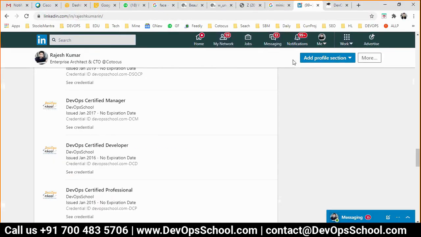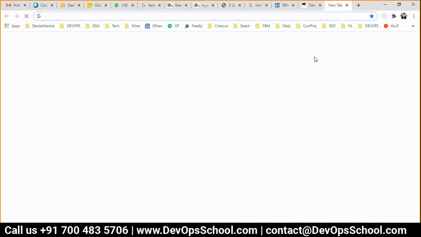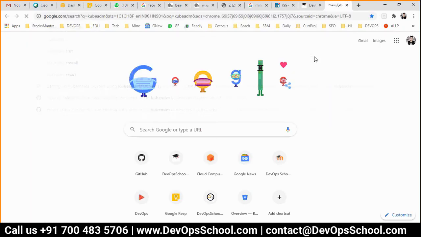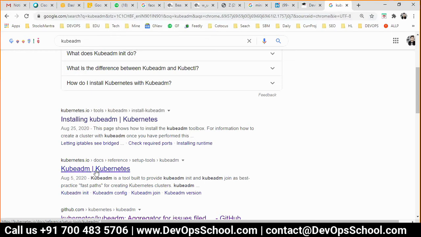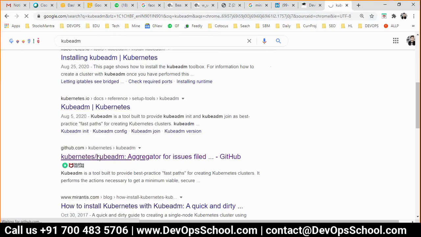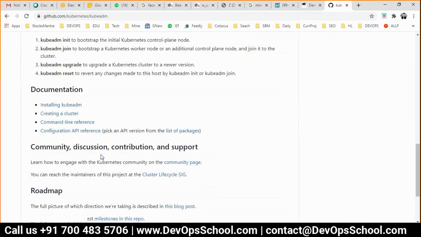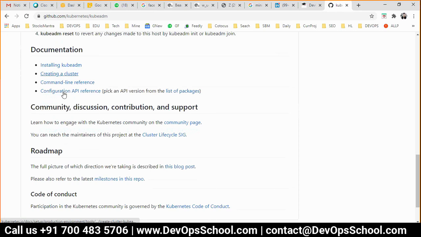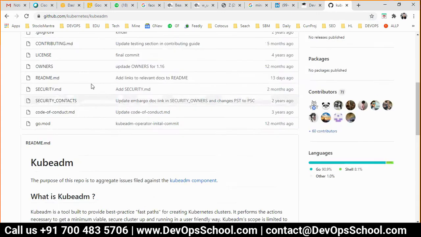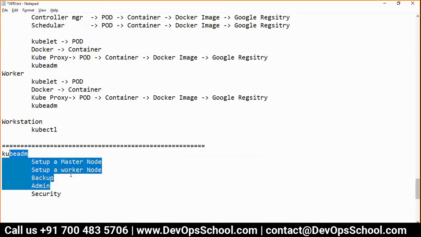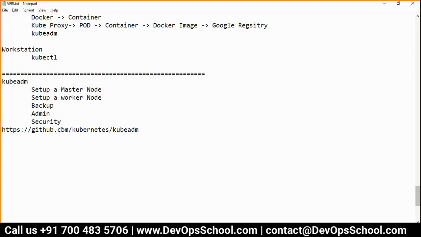Now what is KubeADM? In detail, if you really want to learn, please go through this KubeADM documentation. Here you can read more about this. This is the source code, the installation, and how you will get it. So installing KubeADM, creating clusters, command line references, and what the features are. See here: for master, control plane, for worker node, for upgrade, for cleanup. Many things can be done. So you read that. We'll do some of the commands in the next 2 days. So that's KubeADM.